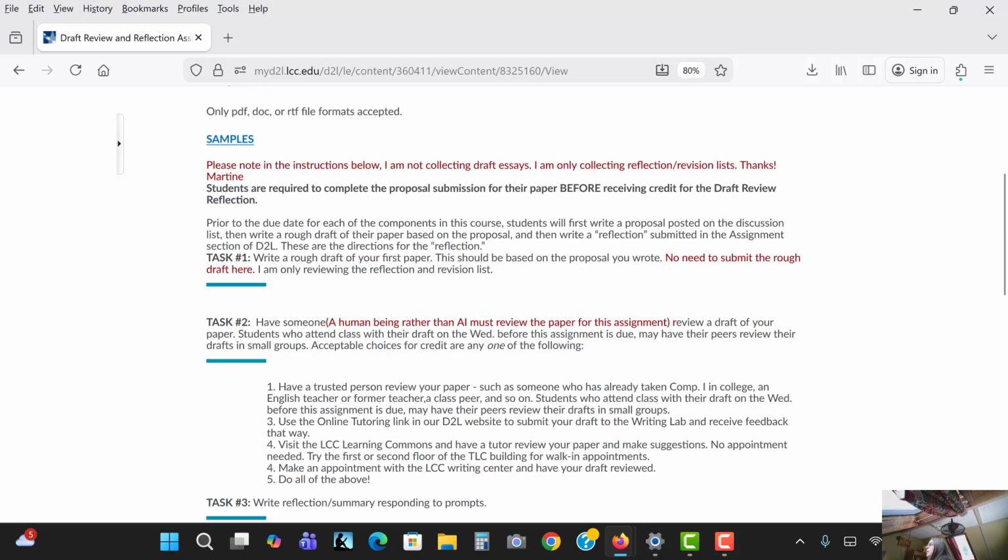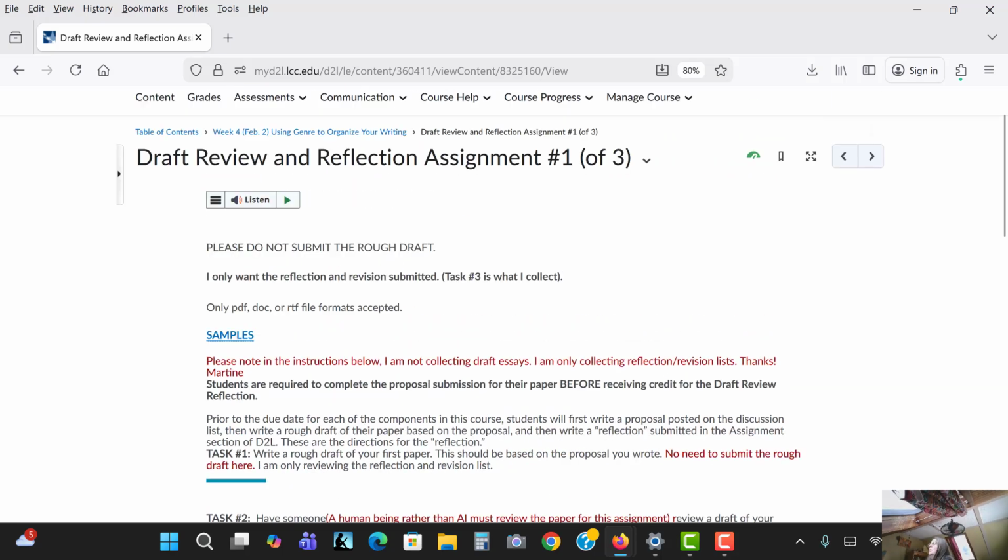Okay, I just wanted to go over the draft review and reflection assignment. So we're going to do this 3 times. You're going to have 3 papers due. With each paper there's a proposal. You do that on the discussion board. And then there's a draft review and reflection that is submitted in the assignment Dropbox. And then there's the final paper.